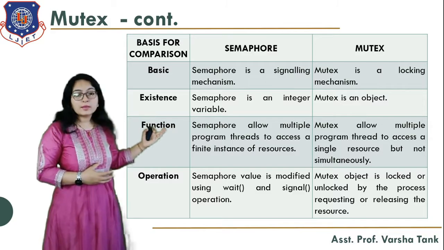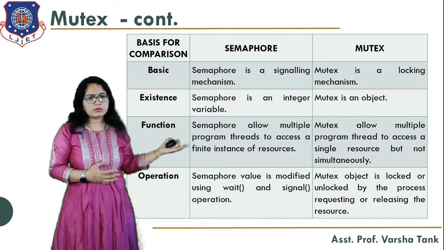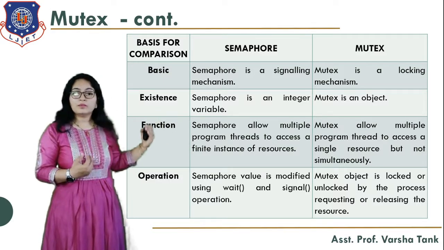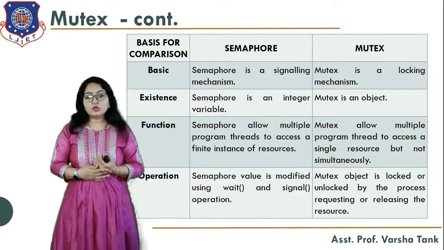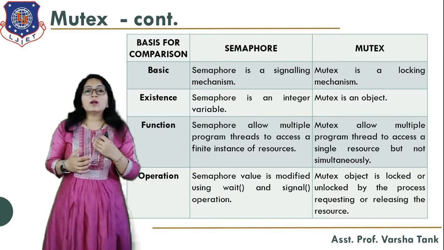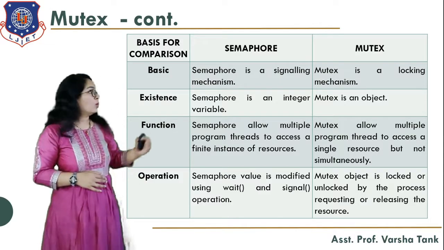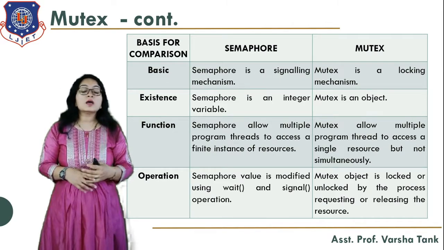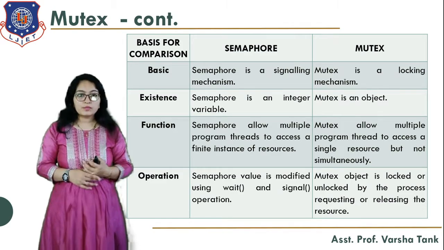You know the semaphore, as we have done the producer-consumer problem using semaphore, and we have used semaphore in the dining philosopher problem also. So a semaphore is an integer variable, whereas a mutex is an object, that is a mutual exclusion object. Then function: a semaphore allows multiple program threads to access a finite number of instances of the resource, whereas a mutex allows multiple program threads to access a single resource, but not simultaneously. So at a time only one can use it.